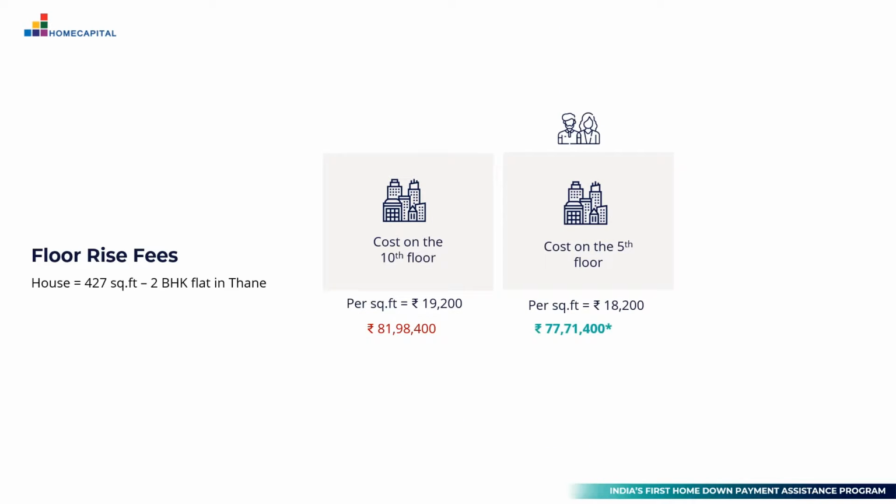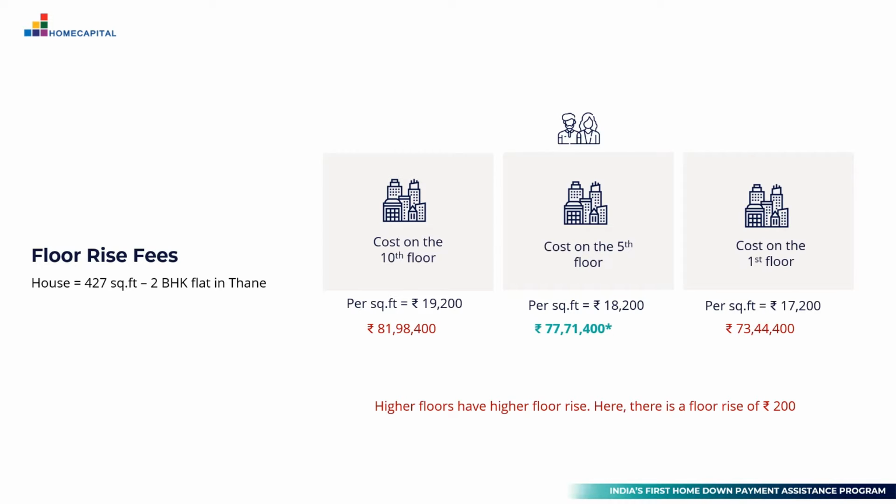Right? If you take our example of again Mr. and Mrs. Sharma, they were buying a 427 square feet flat in Thane. The cost of the flat, if it was on the 10th floor, would definitely be more expensive than the cost of the flat on the first floor. Assuming that this builder had a floor rise of 200 rupees per square feet per floor, you can see that as I move from the first to the fifth floor, I am paying actually 18,200 per square feet, and as I move from the fifth to the 10th floor, I land up paying 19,200 per square feet.